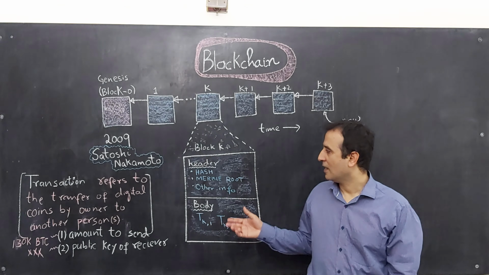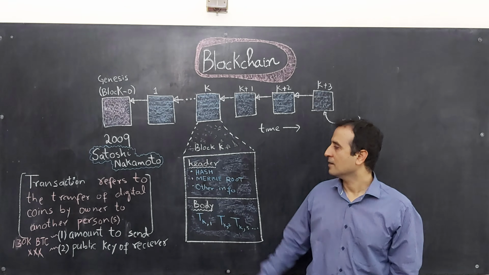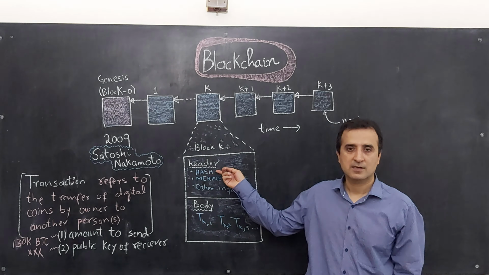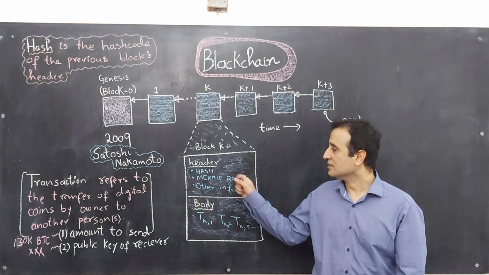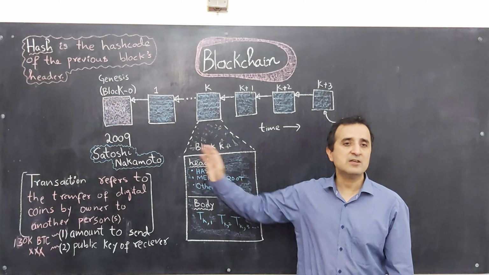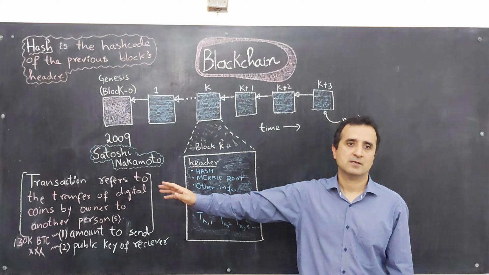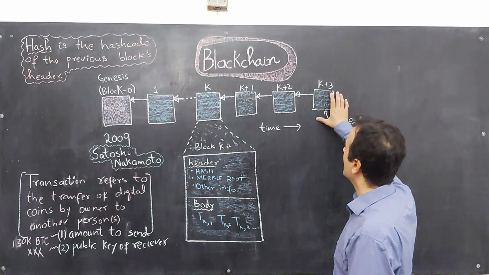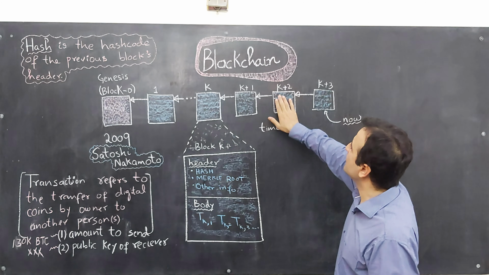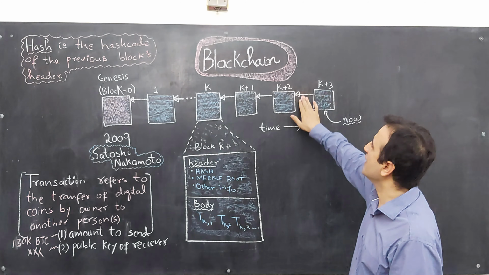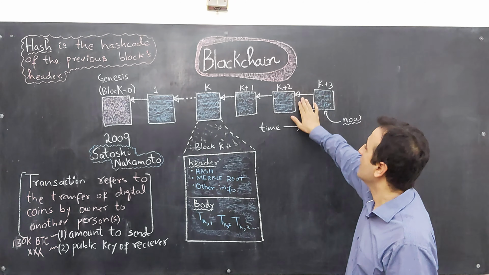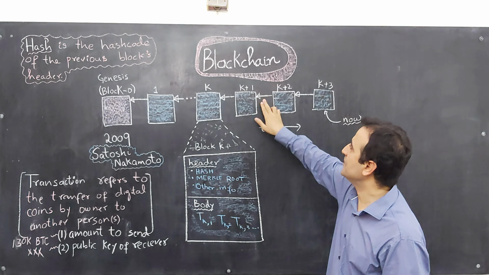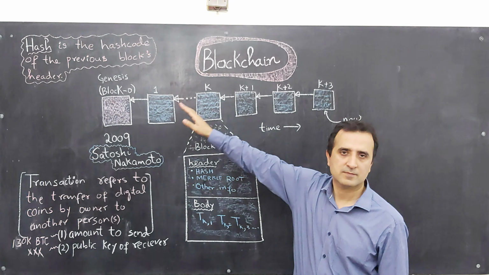Let's take a closer look at the content of a header. One of the important things the header contains is a hash. This hash is the hash code of the previous block's header in the blockchain. For instance, this block has the hash of this block header, and this link is created because of the hash code. And this block will have the hash code of this block's header, and this link represents that hash code, and so on.